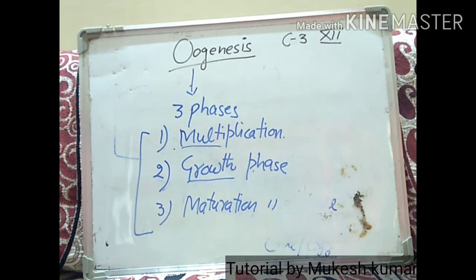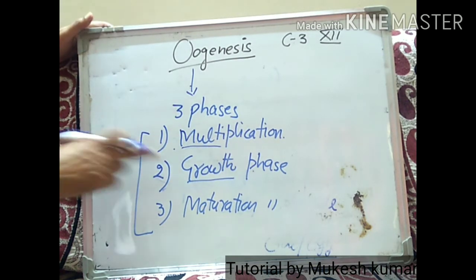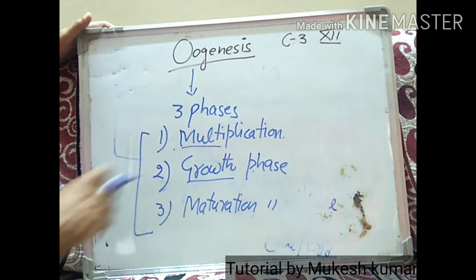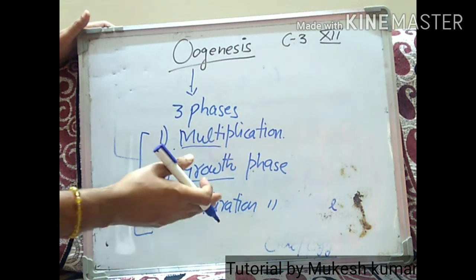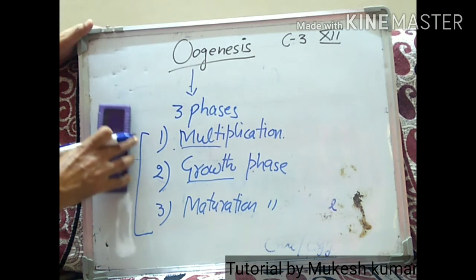Now let's discuss one by one what's going to happen in these phases. First we will talk about the multiplication phase, then how the cells enter into the growth phase, and then finally through the maturation phase how the mature egg, female gamete or ovum will be produced in the human female. So let's discuss one by one.